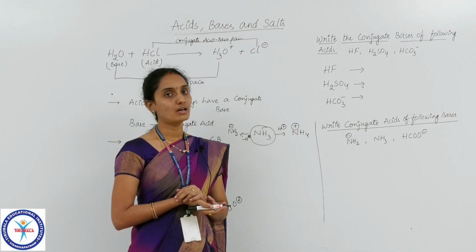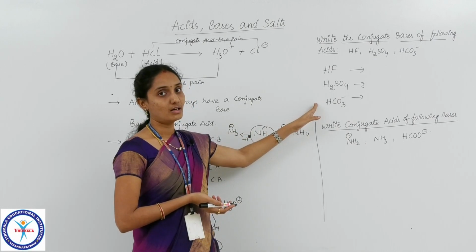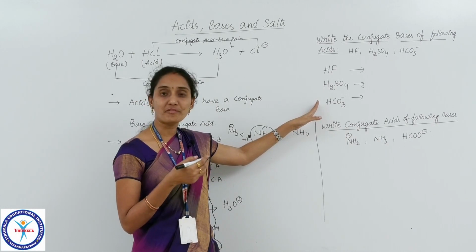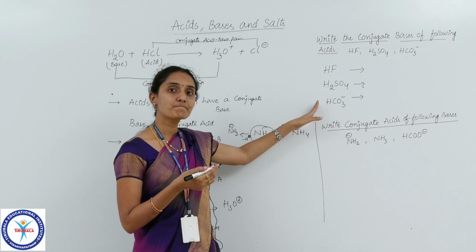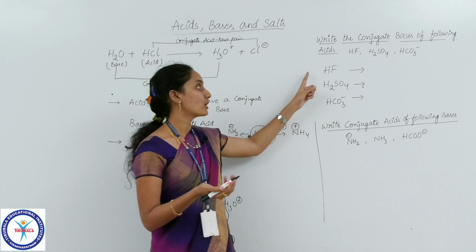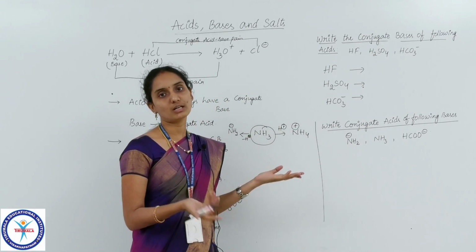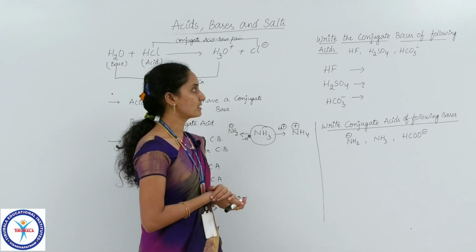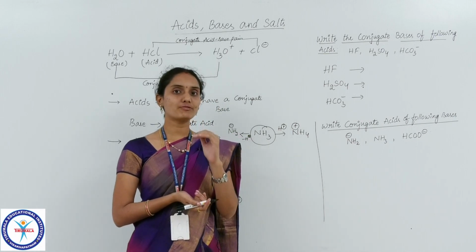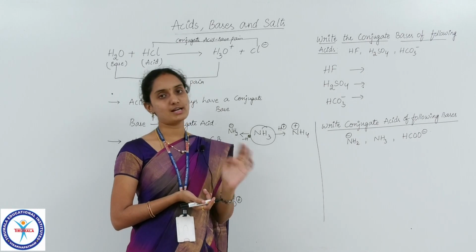So remember children, here you have taken the acids. I am stressing that again. You have taken the acids. So what is the character of an acid in Bronsted theory? It is the donation of a proton. So no doubt, removing a proton from this species will give you the corresponding conjugate base. That means in order to write a conjugate base for a given acid, we have to just remove a proton, not hydrogen.